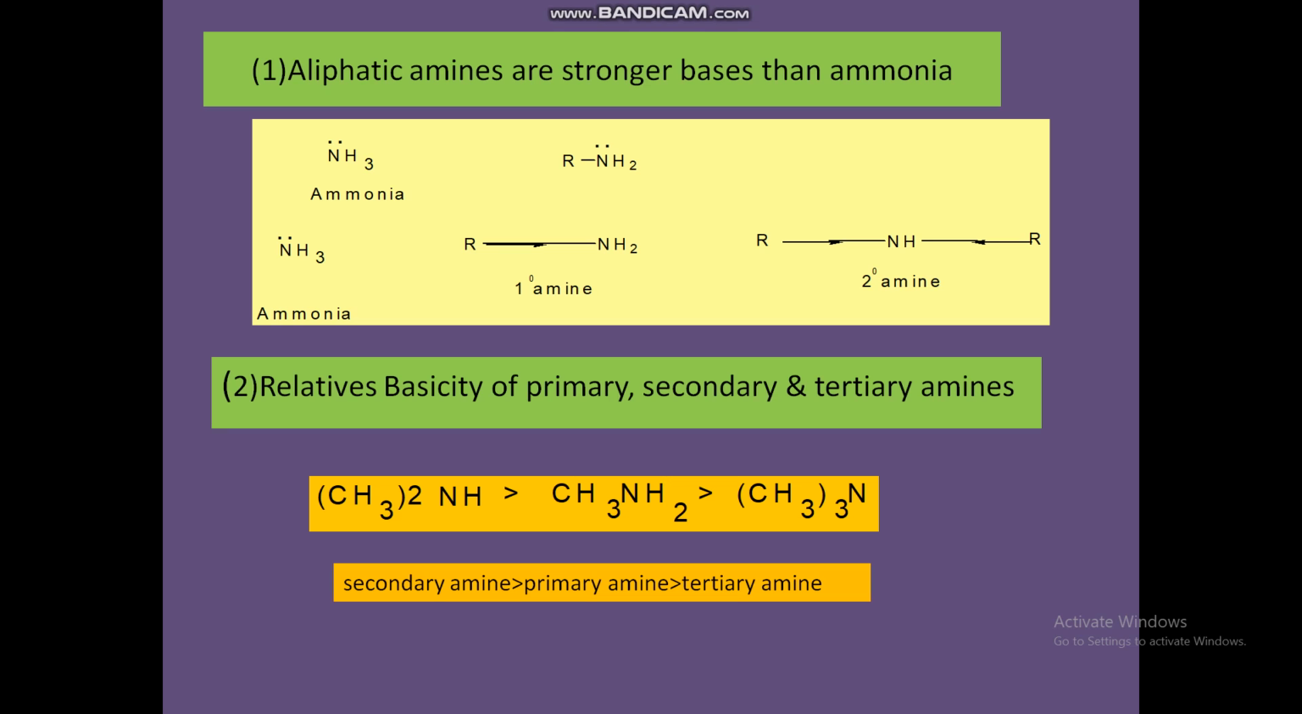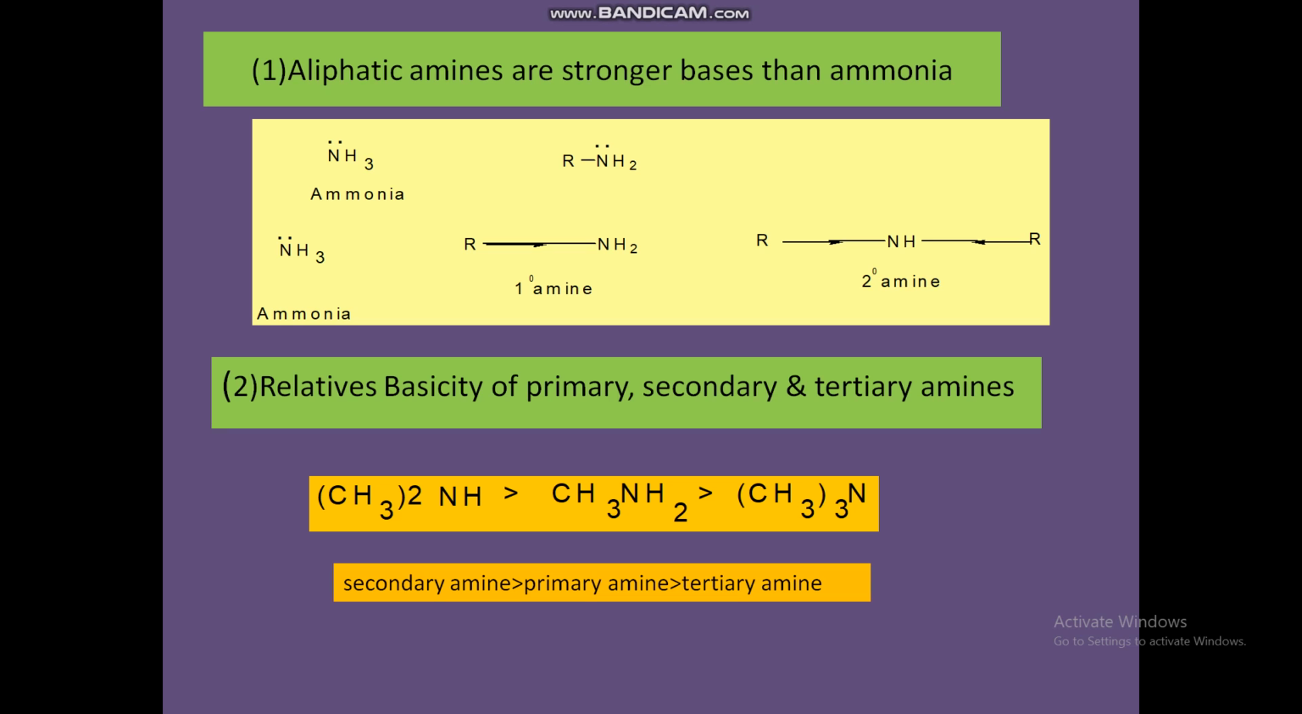See, the aliphatic amines are stronger bases than ammonia. Why? Because the basic nature of ammonia and amines is due to the presence of an unshared pair of electrons on nitrogen. The aliphatic amines are stronger bases than ammonia, and this is explained by the electron-releasing inductive effect of the alkyl group. Aliphatic amines contain one or more alkyl groups attached to the nitrogen.